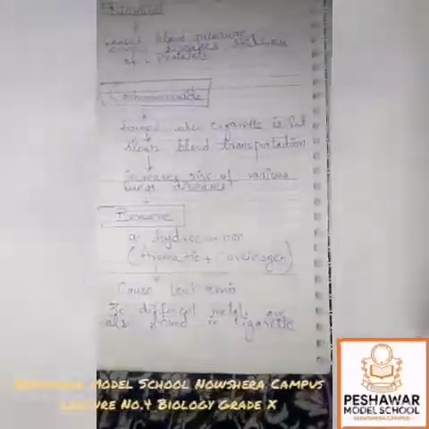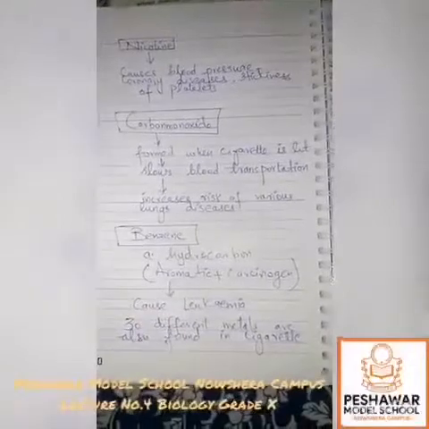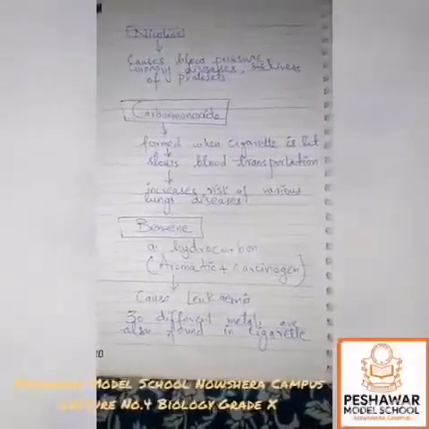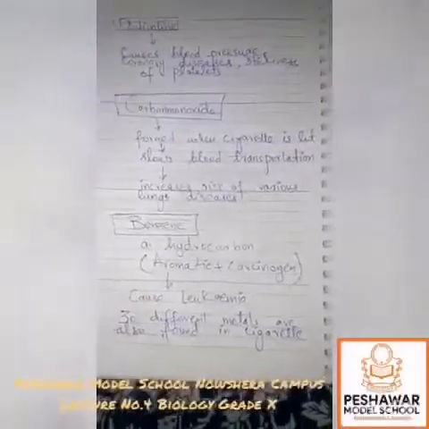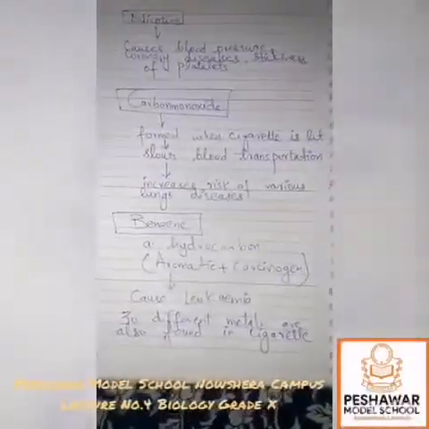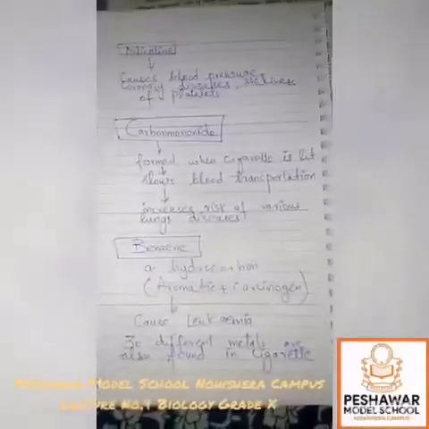Apart from these chemicals, there are also 30 different metals present in cigarette. All these metals are actually heavy metals. Arsenic, lead, these all are present in cigarette, which are harmful for human health and cause a lot of diseases.